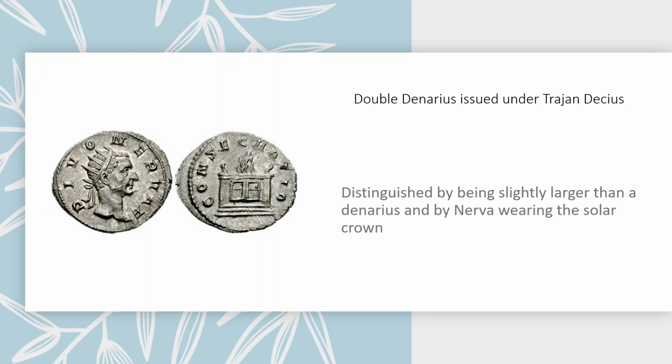So these are distinguished from denarii by being slightly larger. They're about 1.5 times the size of a denarius, and also by the solar or radiate crown that you can see Nerva wearing. You'll see Nerva wearing this crown on some base metal issues, but it's never worn on the silver that was issued during his own reign.